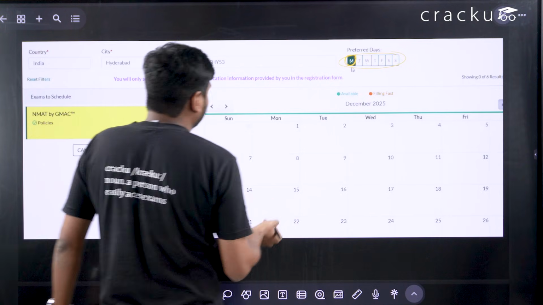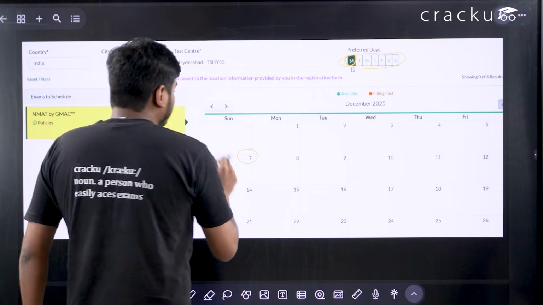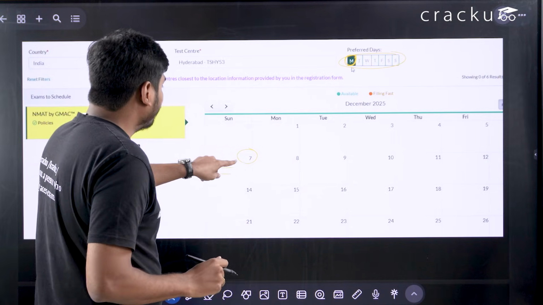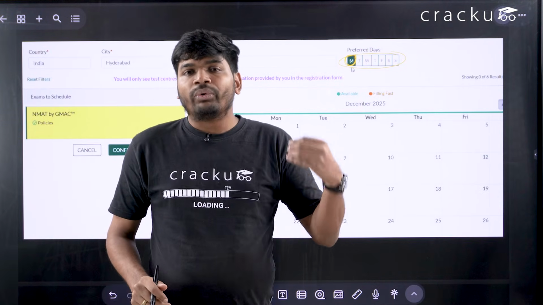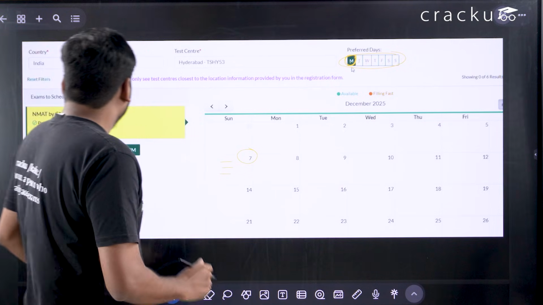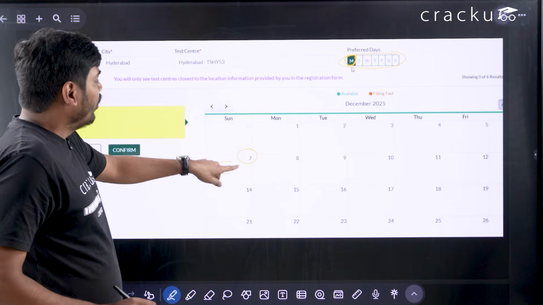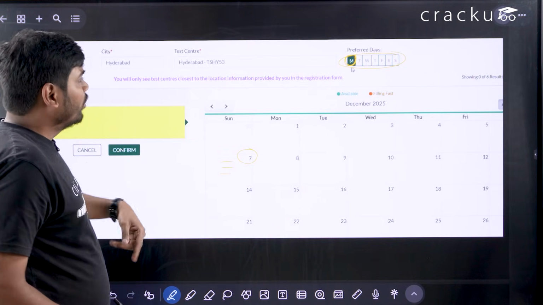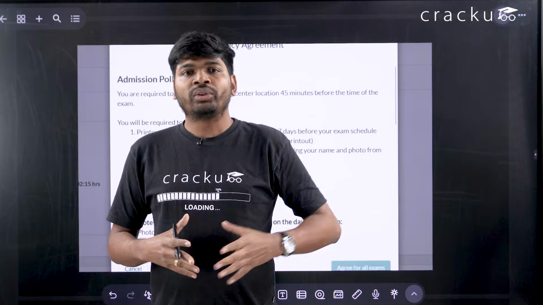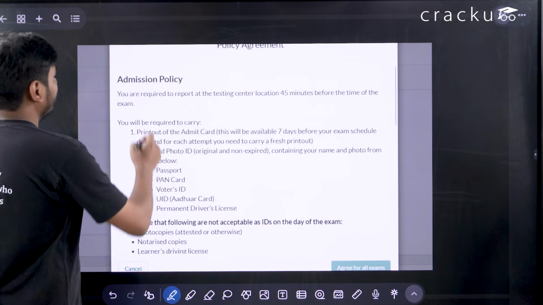So you will get the slots, for example, on 7th of December, if the slot is there, you will see the slots here. So you have to select one slot and you have to select the timings, on what timings you want to give the NMAT exam, and you have to confirm here. So once you click on a particular day, select the time, you have to confirm and book the slot for the examination.